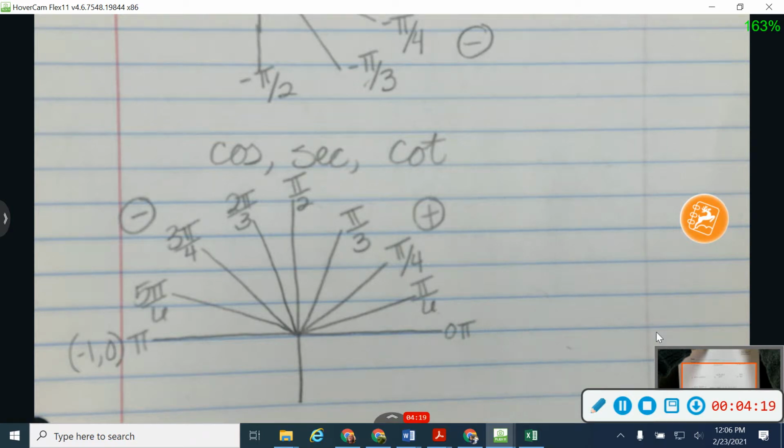So if you are given a question with a negative cosine, secant, or cotangent value, your answer will either be 2 pi over 3, 3 pi over 4, 5 pi over 6, or pi. So your answers for cosine, secant, and cotangent questions are always positive.